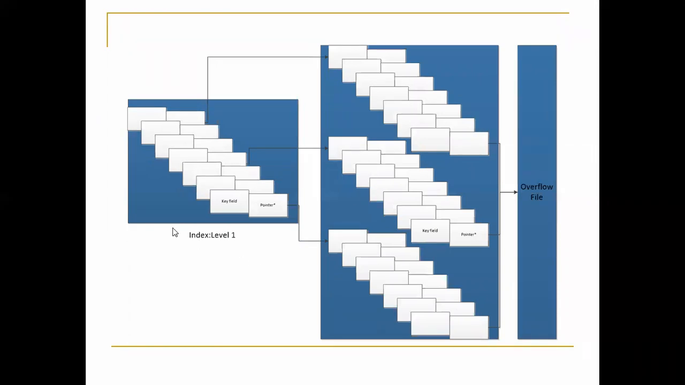First the key is given. This is index level 1. I mean, these are the key fields, and these are the pointers, showing how the files are connected with each other. This point you have to focus on. Okay, so just concentrate here.